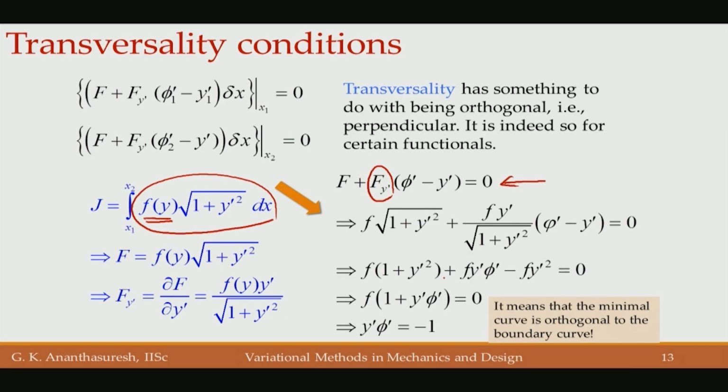If you simplify as it is done here, you would end up seeing y prime phi prime is equal to minus 1. What does that mean? We are looking at the phi of x curve and the y of x curve, their derivatives at that end point, the product of the derivatives is equal to minus 1. That is true of curves which are perpendicular to each other.